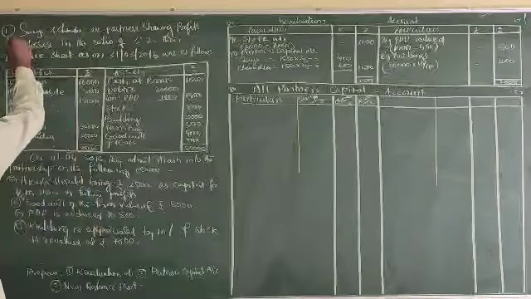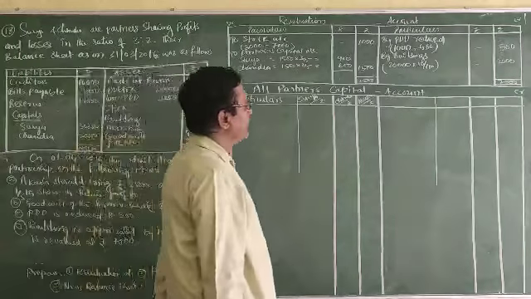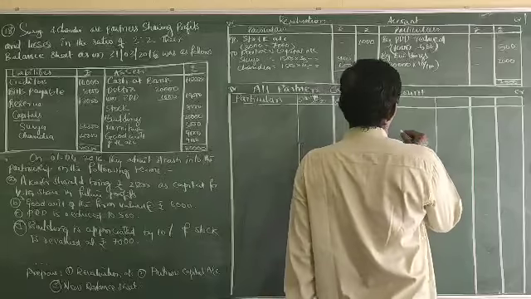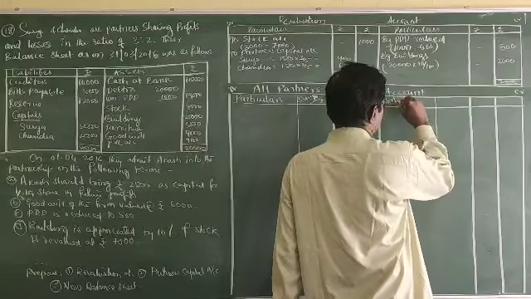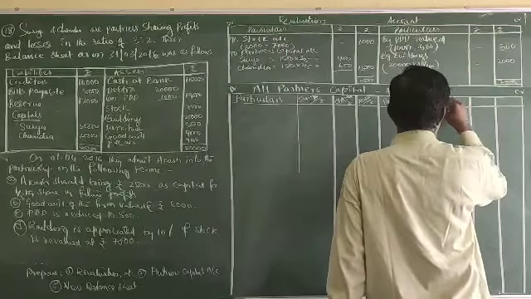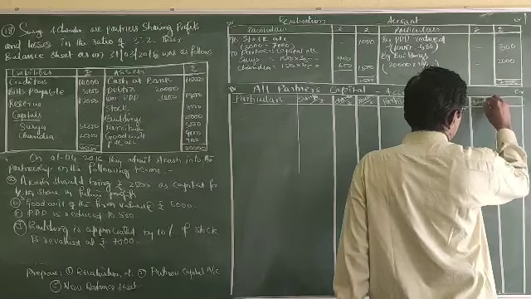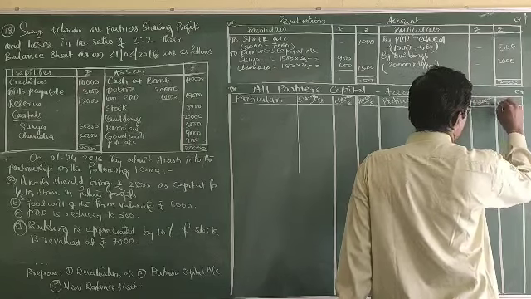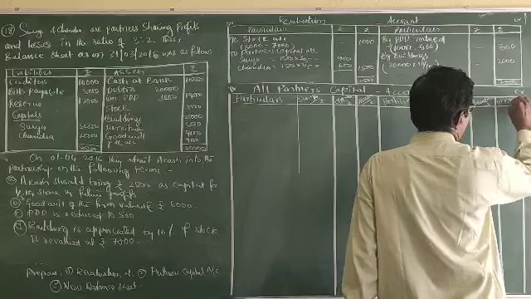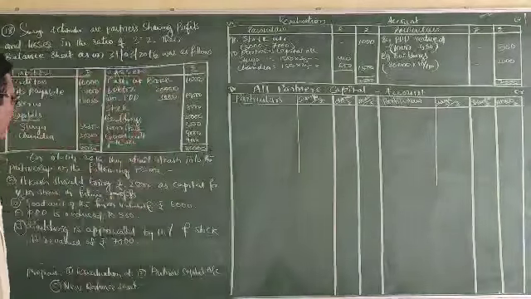This is the 18th problem. Particulars, Surya rupees, Chandra rupees, Akash rupees. So say by balance brought down.